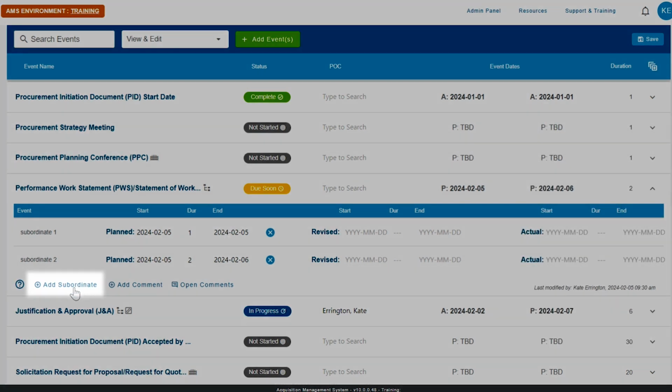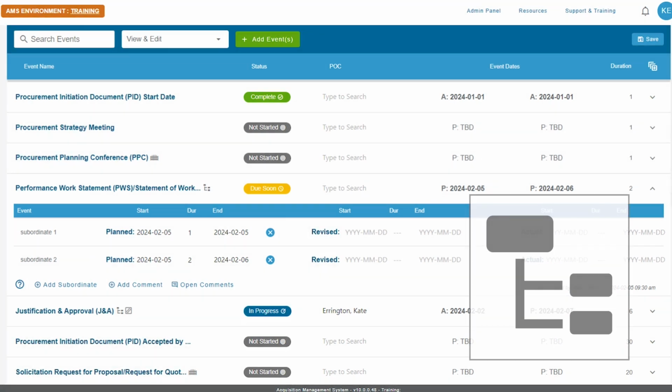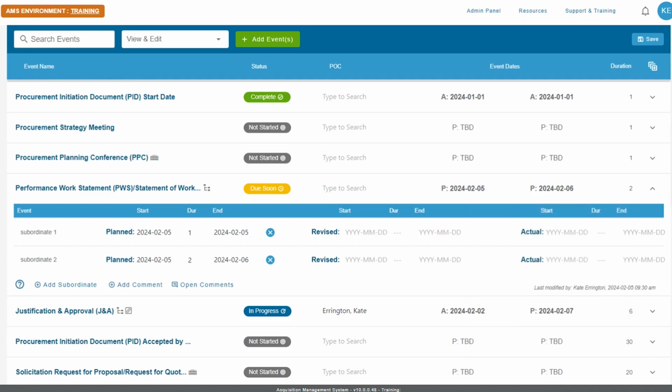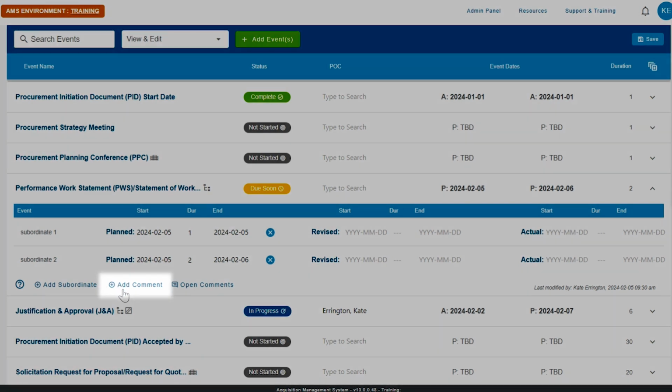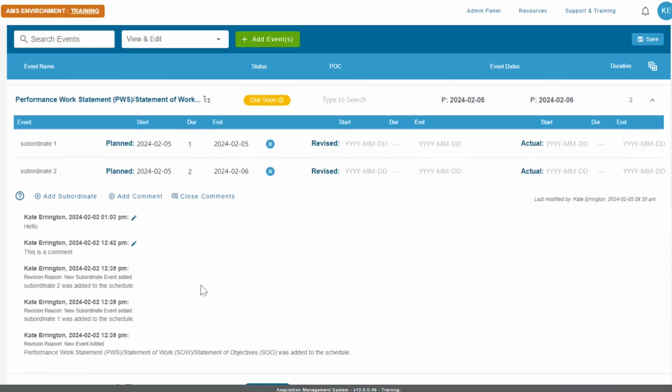The Add Subordinate button allows you to add subordinates to the standard event, and events with subordinates will display the tree-like icon. If an event is tied to a workflow, the stages of the workflow will populate as subordinate events. Add Comments allows you to add and edit comments that you generate. And Open Comments allows you to see all the comments made, as well as the last modified name, date, and timestamp.